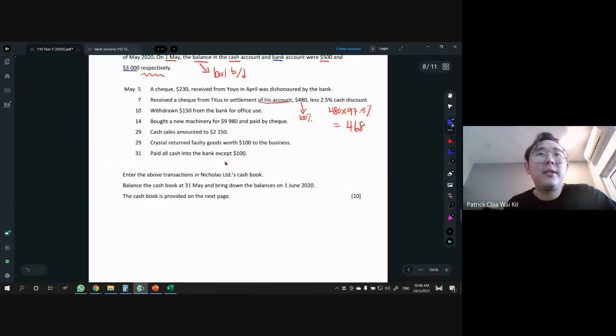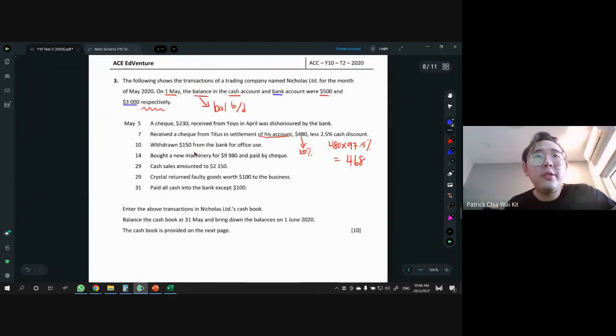No problem. Next one, May 10. Withdrawn 150 from the bank for office use. Withdrawn from the bank for office use. This is not own use. Therefore, this is a contra entry. We go to the bank and take out some cash, right? So May 10 is a contra entry, so it's a money in and a money out. So for May 10, we just write down first, May 10 is contra.